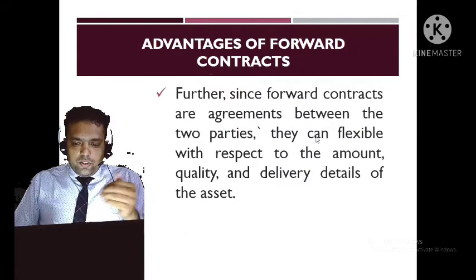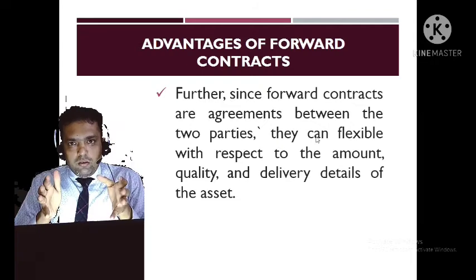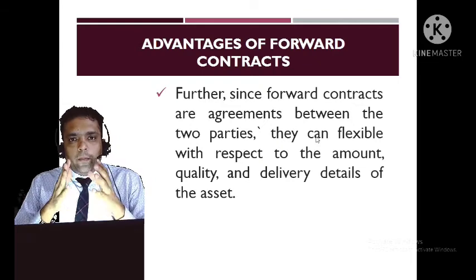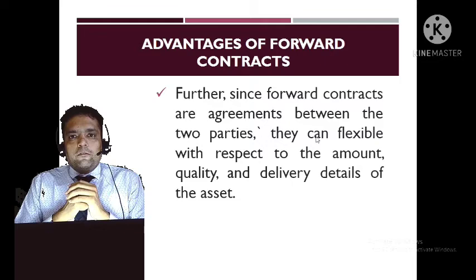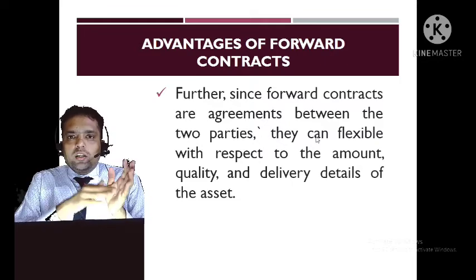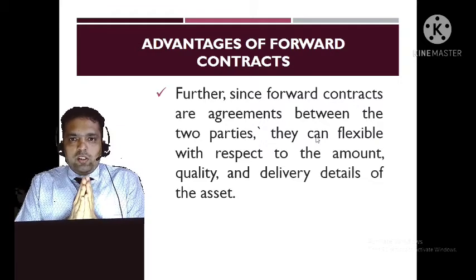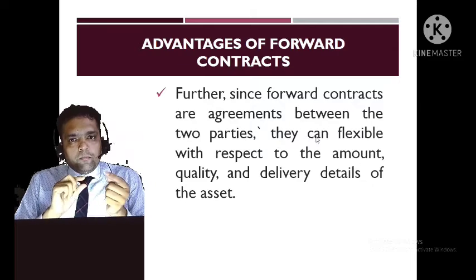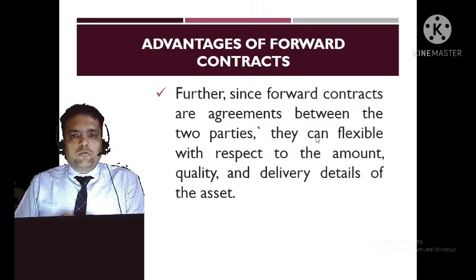The second advantage is, since the forward contract is an agreement between two parties, these are very flexible in terms of quality and delivery of the asset. As we have mentioned, the delivery date is 30th April, but you can always alter. And within a year, if Mani Ram wants to purchase the house from Dhani Ram, and if Dhani Ram has changed the color, that means the quality has changed, the window has changed, then also Mani Ram will accept the product. So a little bit of change in quality and some date modifications will also be allowed in terms of forward contract.